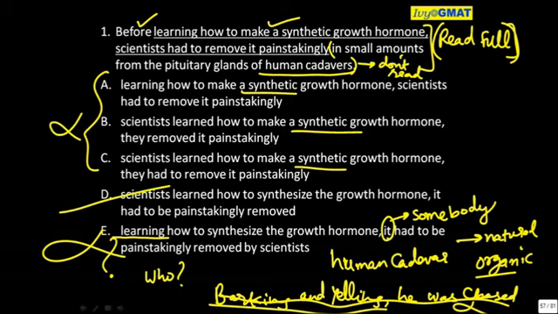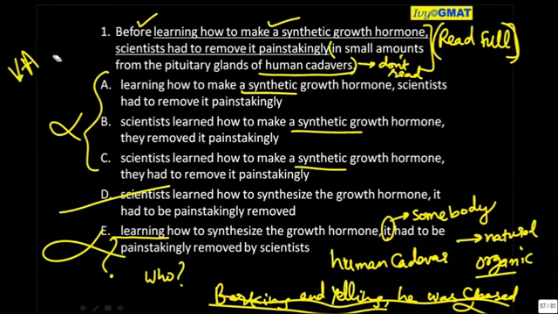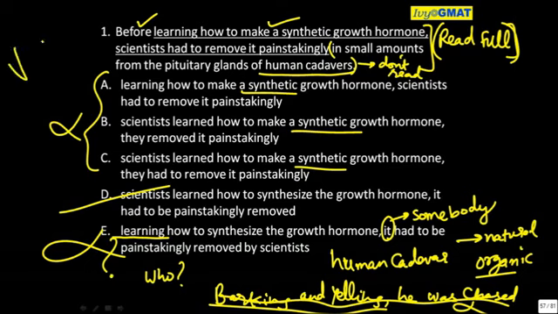I'll give you a technique that can solve this question extremely fast. If you have a verb form of a word, an adjective form of the same word and a noun form of the same word, then always verb is preferred to adjective and adjective is preferred to noun, for the same word. Now synthetic is adjective or noun or verb?